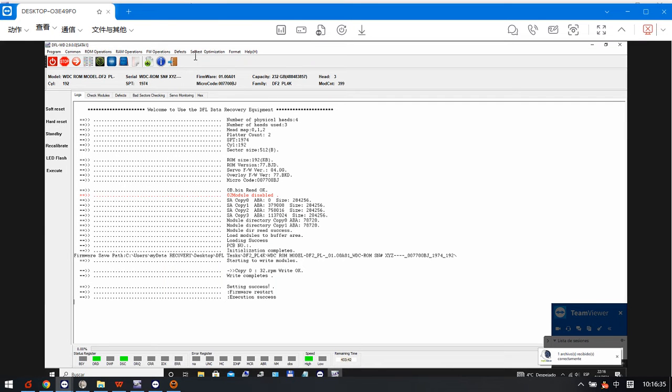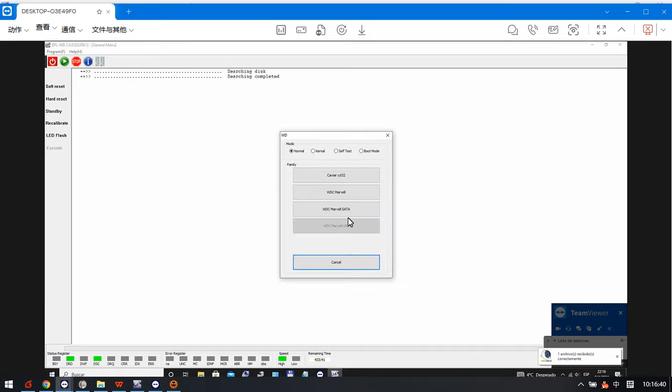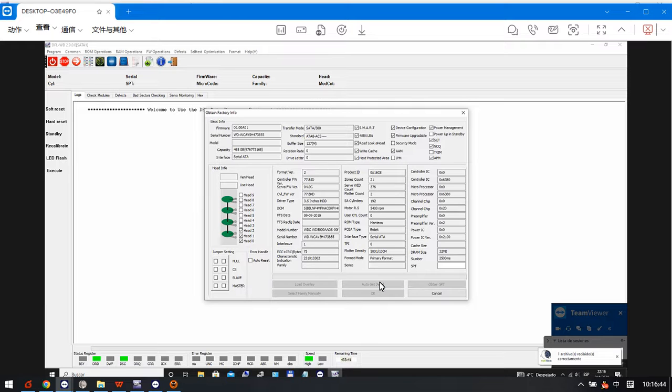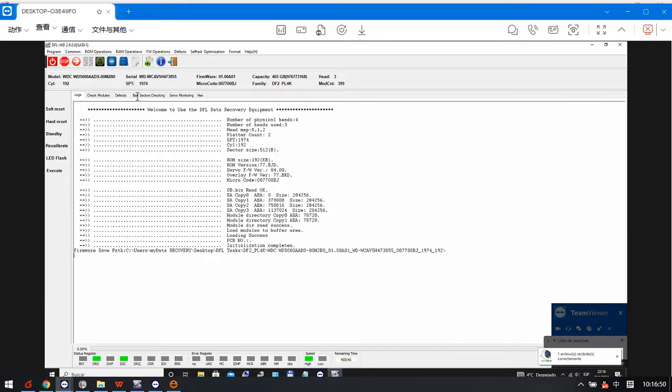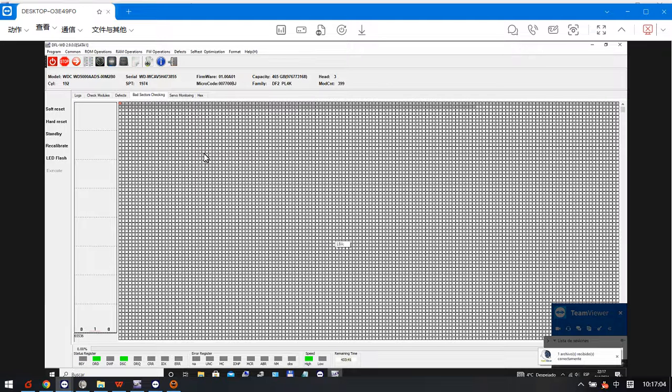After firmware restart, we can exit this program, and then we re-enter the software. Now let's check. Okay, so the drive ID has been detected correctly, and we can go to the logical scan to access the data area.